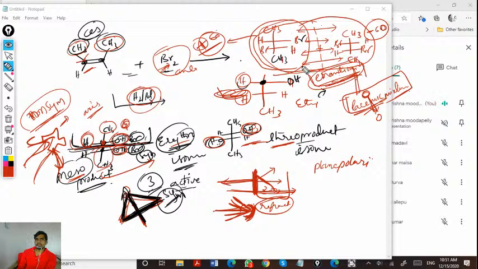Hope you will catch all the terms: enantiomers, racemic mixture, meso product, optical activity, stereoisomer, erythro isomer. These are very useful terms for further stereochemical relationships and further examples also. So if any doubt, ask, I will repeat.